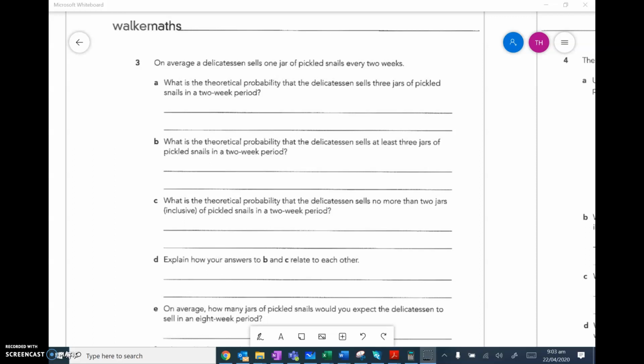So we're going to look at, this is back to Poisson. It says, on average, a delicatessen sells 1 jar of pickled snails every 2 weeks. We need to work out the theoretical probability the delicatessen sells 3 jars in a 2-week period. So I'm going to write down my lambda is equal to 1, because it sells 1 jar every 2 weeks. That's my average. And then I'm going to write my probability statement. So I'm trying to work out the probability that x is equal to 3.